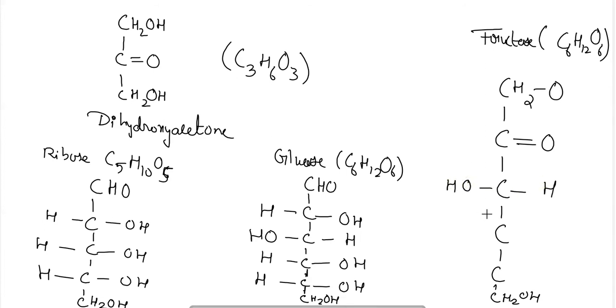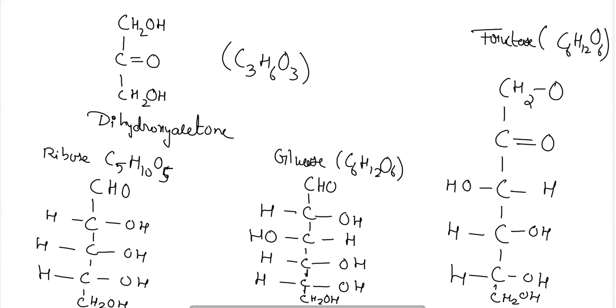Then, same as glucose, the third carbon atom will have the OH group on the opposite side. The rest, all the OH groups, will be on the right hand side only. So this is the structure for fructose, which is a ketohexose.